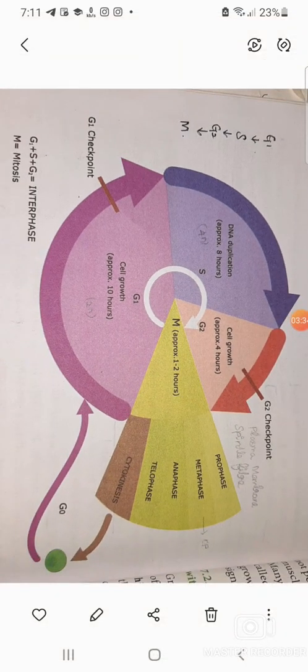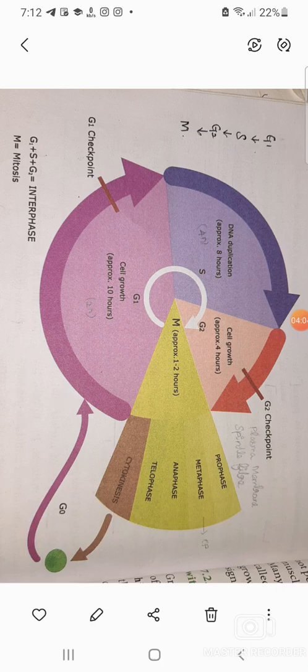And the highly important one-mark question to be noted is the duration of the G1, S and G2 phases. The duration of G1 phase is 5 hours, S is 7 and G2 phase is 3. So 5 plus 3 plus 7 takes nearly 15 hours.